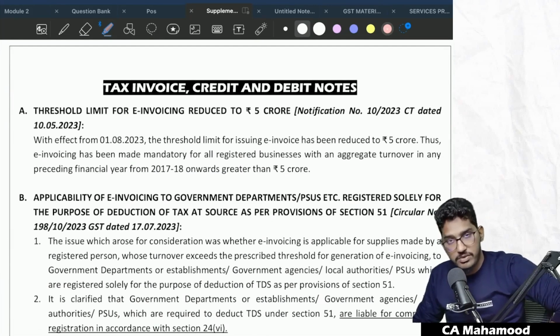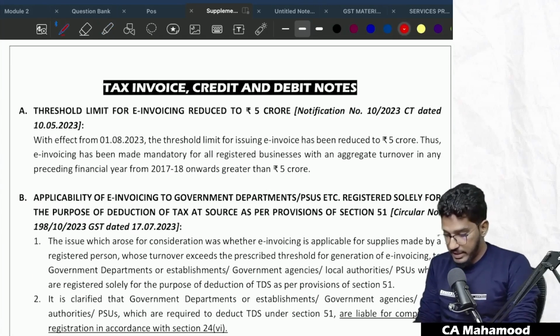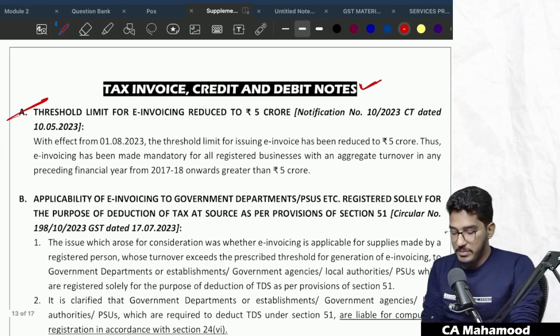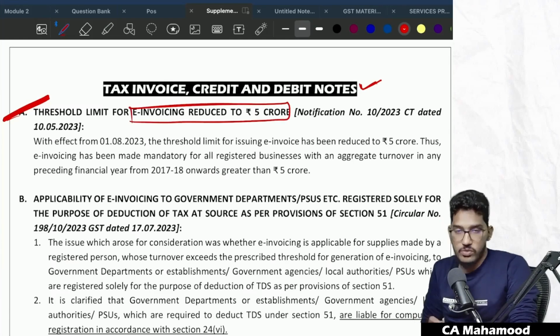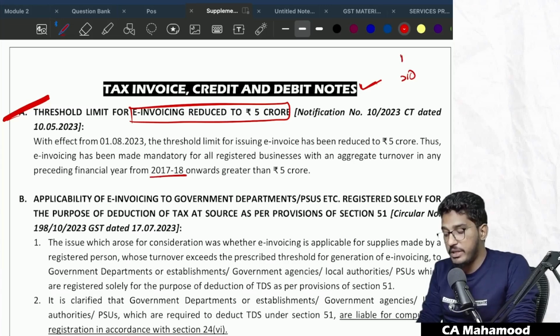So let us now proceed further with the remaining chapters. Now we will talk about amendments relating to the tax invoice, credit and debit notes chapter. One major amendment is that the threshold limit for e-invoicing has been reduced. When we discussed this in the regular classes, we saw that when the aggregate turnover has exceeded 10 crores in any of the financial years starting from 2017-18, then e-invoice should be given for all B2B invoices. Earlier the limit was 10 crore rupees for issuing e-invoice. Now they have reduced that turnover limit to 5 crores.